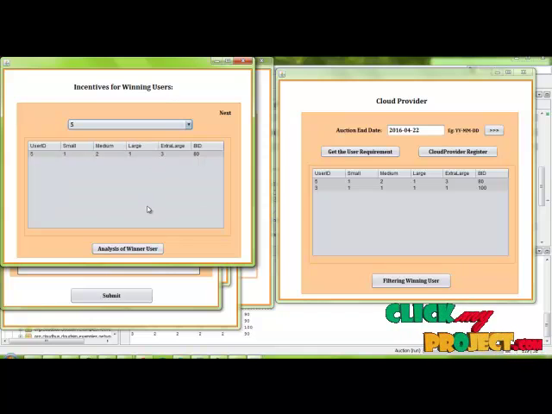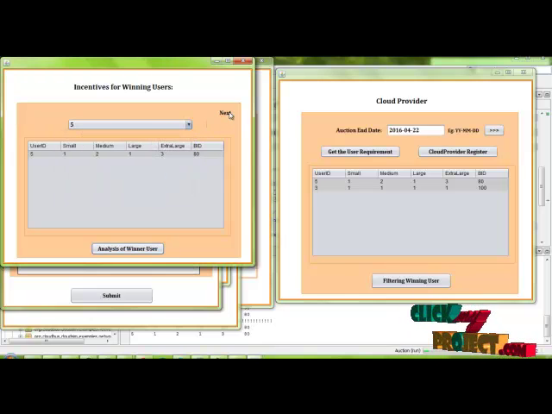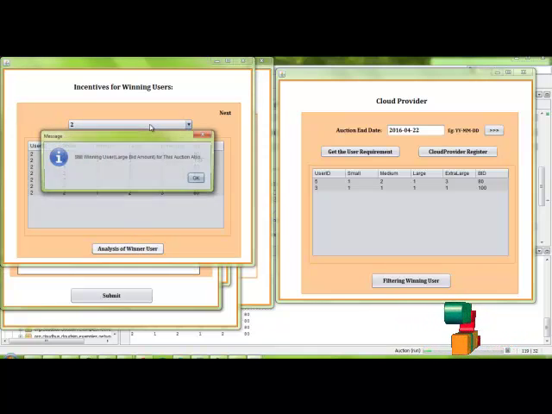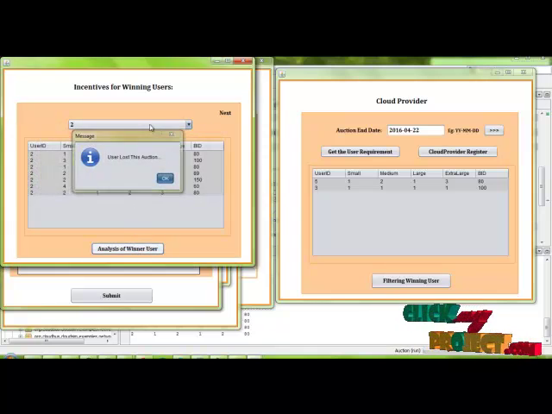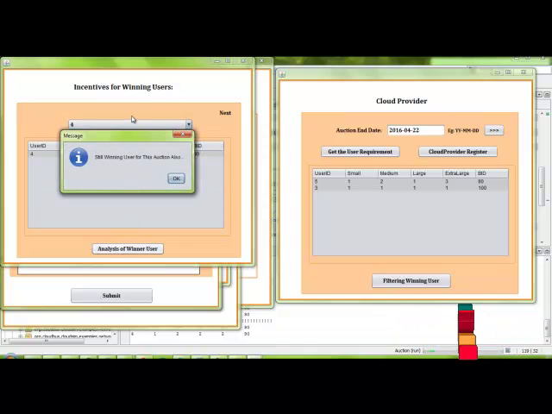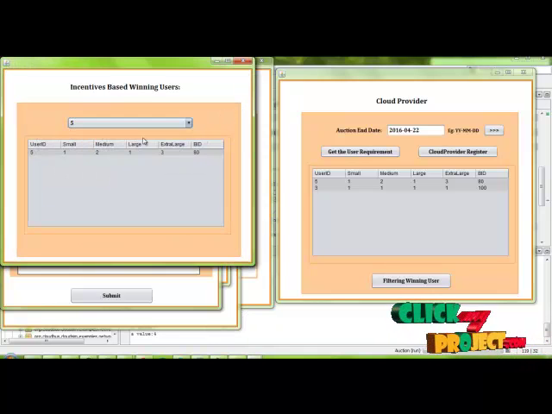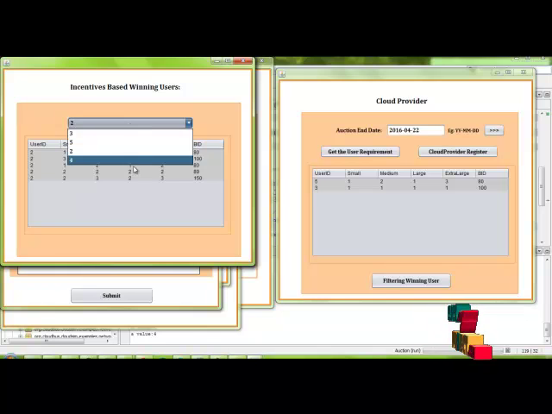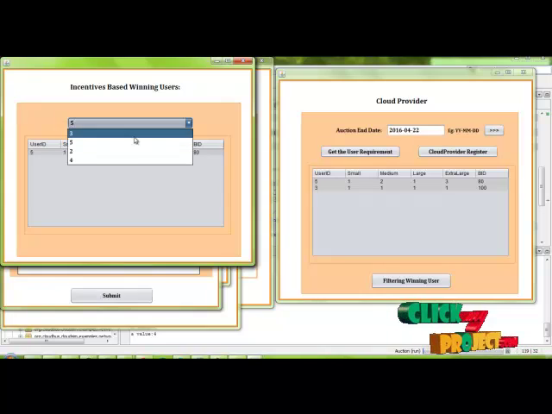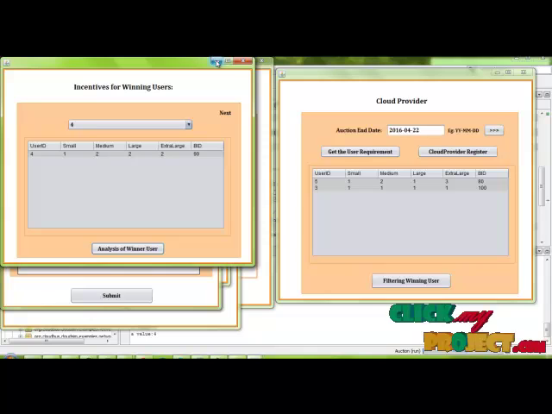For 5, here they win. After that, for 2 also we analyze it. For 4 also we analyze it. After the next, these are the winning users through the incentive-based filtering. After that we are going to allocate.